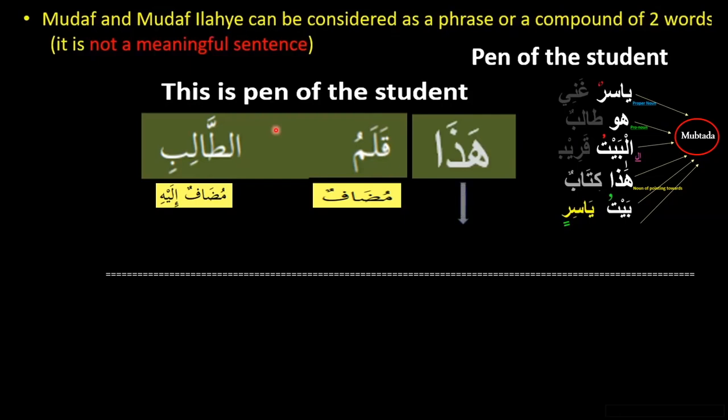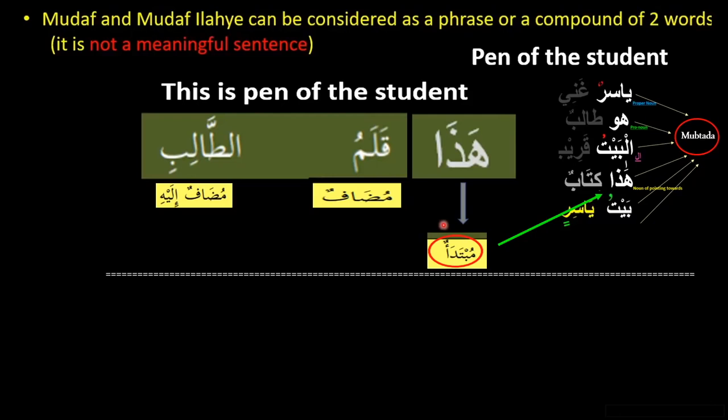So what is Hadha doing here, sisters? Remember, we have seen this. Hadha is a definite noun. It can come in the place of mubtada. So here our sentence is beginning with Hadha. Hadha is a noun, right? And it's a definite noun. So Hadha is mubtada. If we have a mubtada in the sentence, clearly it's a noun sentence, right? Hadha is not a verb. It's not an action. Hadha means this.